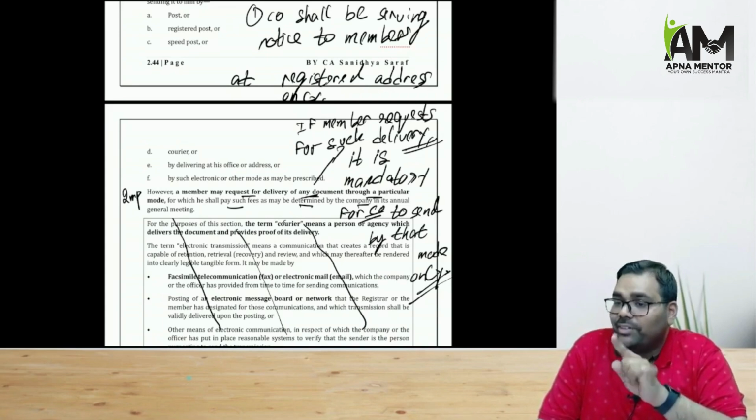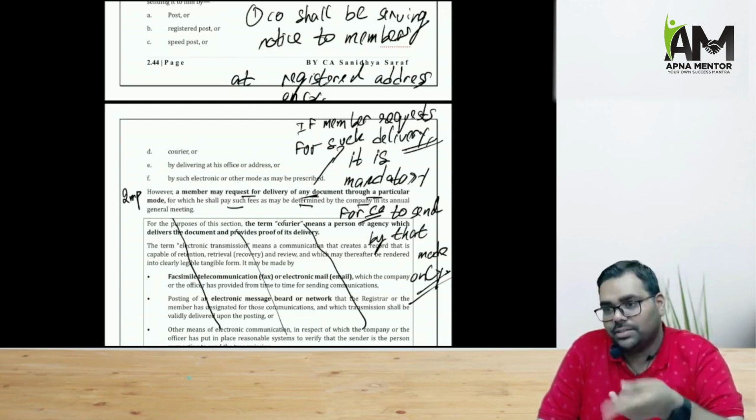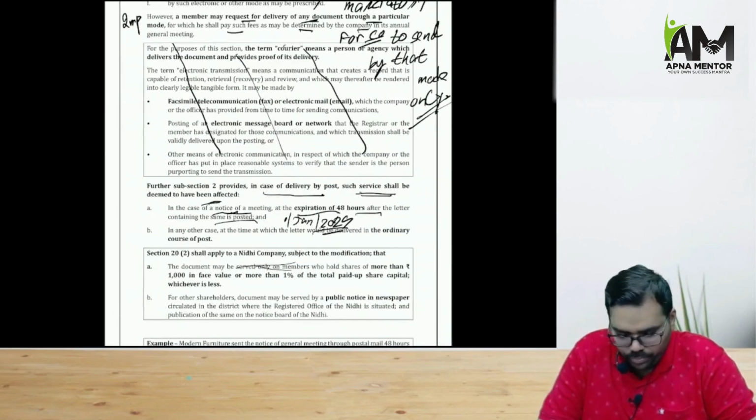But the member can request the company only to send the document in a different mode by paying the fees. But he cannot change his registered address. The company will be sending the notice only at the registered address of the member. Member cannot ask to send the document at some other address. That also we have to remember.